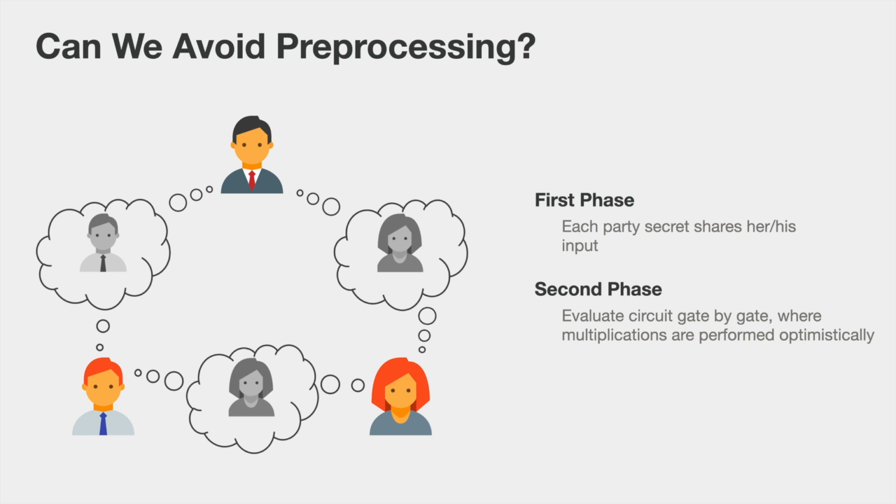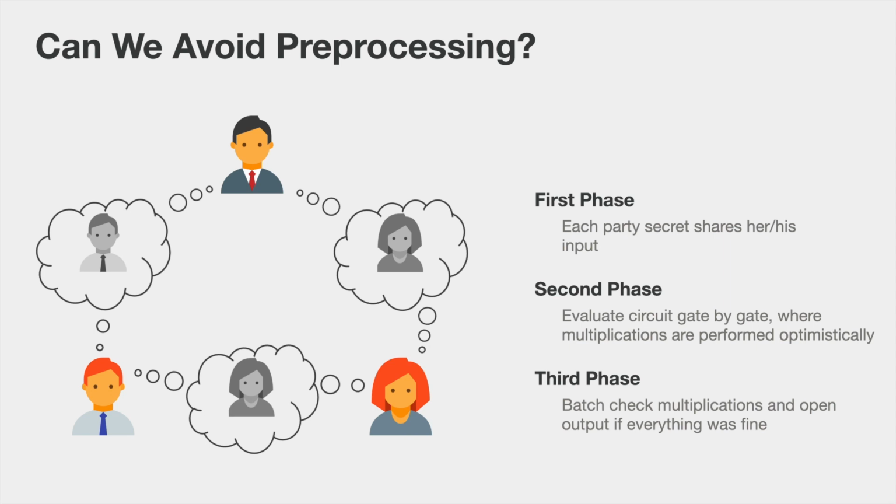In the second phase, the virtual parties evaluate the circuit in a gate-by-gate fashion, where the multiplications are performed optimistically. And now, because we don't know whether the multiplications have been performed correctly, we simply perform one batch check of those multiplications before we output the result of the computation.